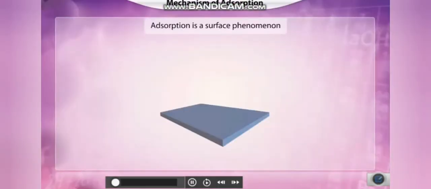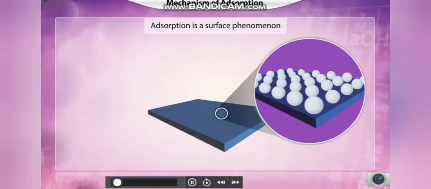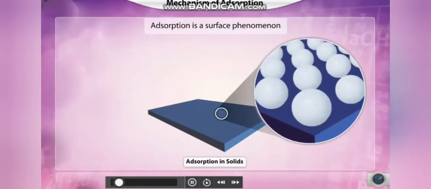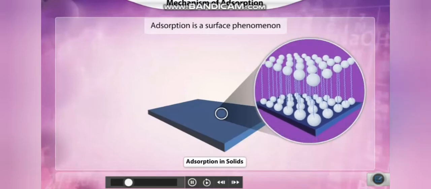Let us understand the mechanism of adsorption. Adsorption is a surface phenomenon which arises owing to the presence of unbalanced or residual forces at the surface of a solid. These unbalanced forces are responsible for the force of attraction between the adsorbate and the adsorbent. Since adsorption leads to a decrease in the residual forces of the surface, there is a consequent decrease in the surface energy, which appears as heat. Therefore, adsorption is an exothermic process.